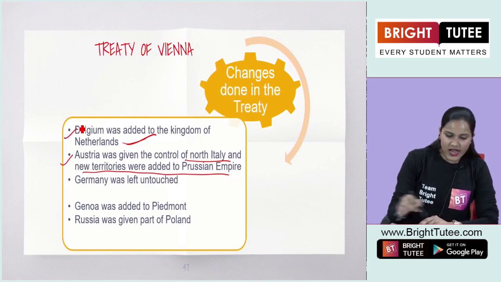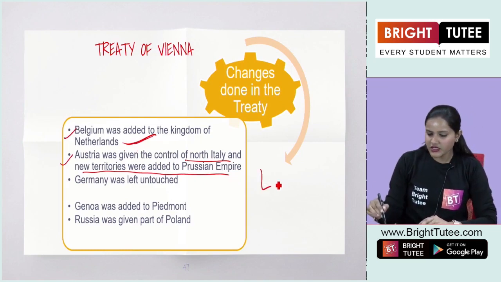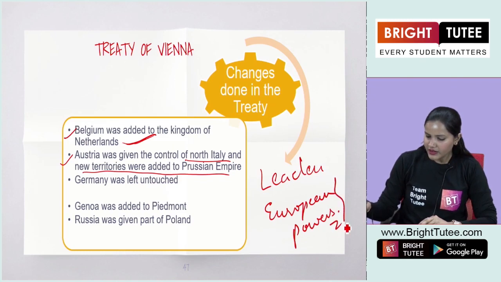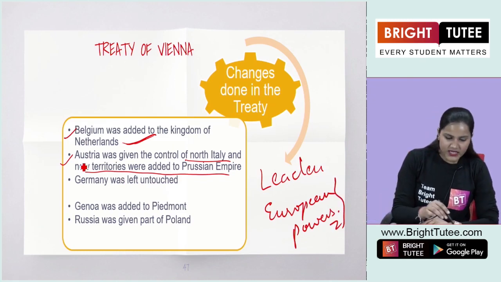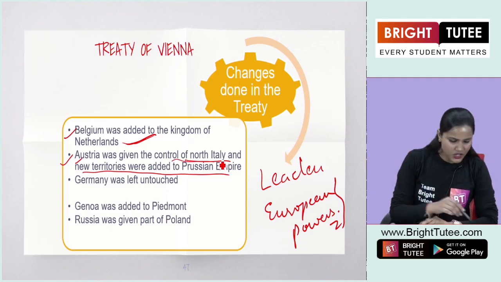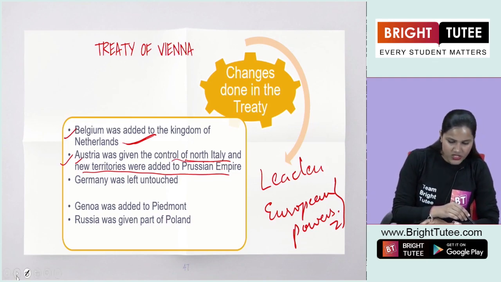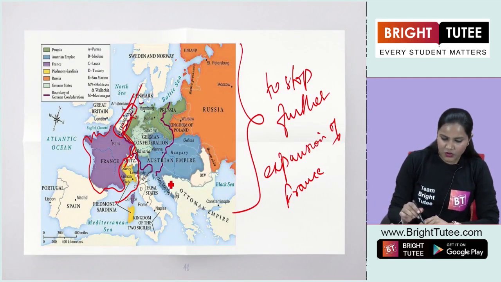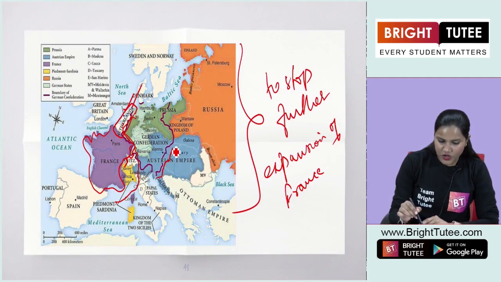Now you can see that all these leaders or the European powers were trying to gain these territories. So basically Austria was also involved in this treaty. So they were given the control of North Italy, and also new territories were added to the Prussian Empire. So let's see, this is the region of Austria.